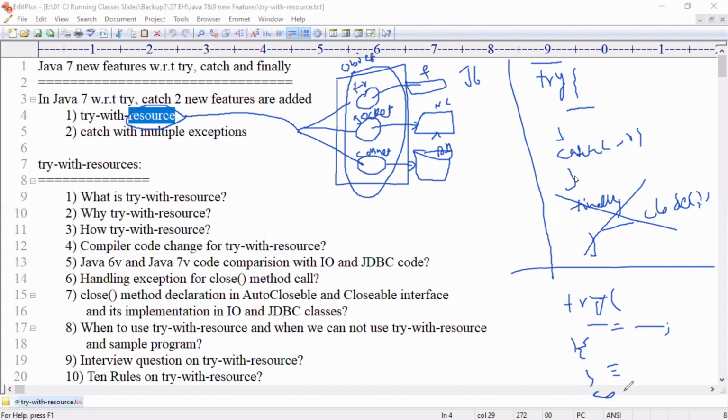Then we only write what? Catch of the exception which you are catching. That's it. We are not writing finally. To close this object, the close method call will be added in finally by whom now? The compiler software automatically. So that's what I have explained.